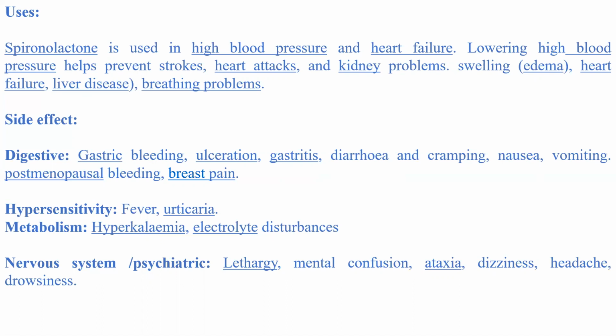In hypersensitivity, fever and urticaria. In metabolism, hyperkalemia and electrolyte disturbances. In the nervous system, psychiatric effects such as lethargy, mental confusion, ataxia, dizziness, headache, and drowsiness.